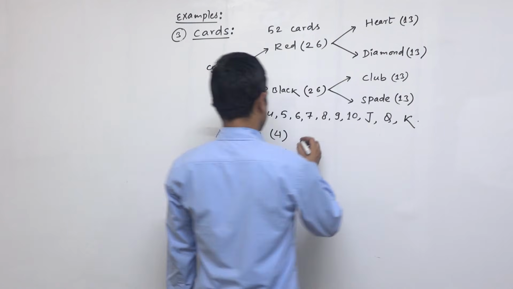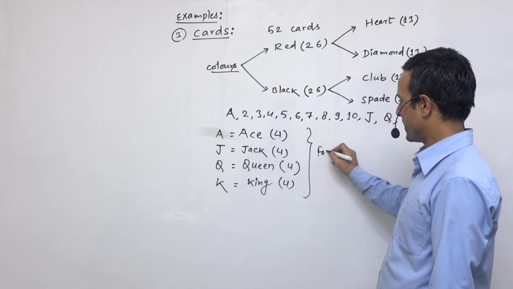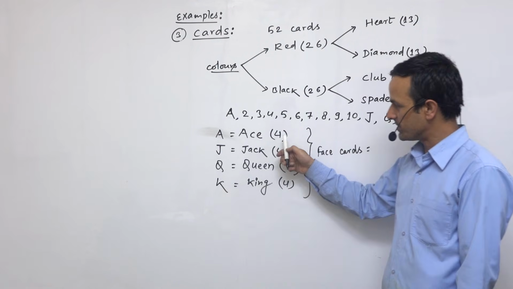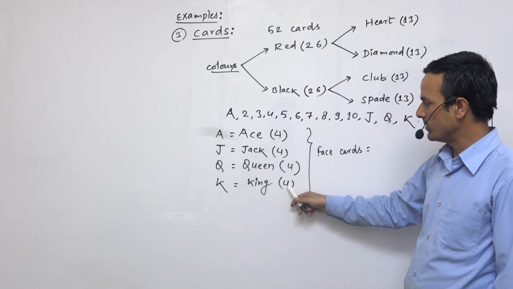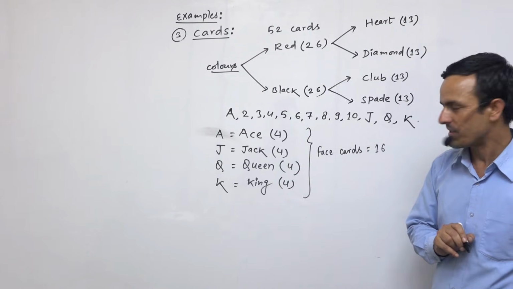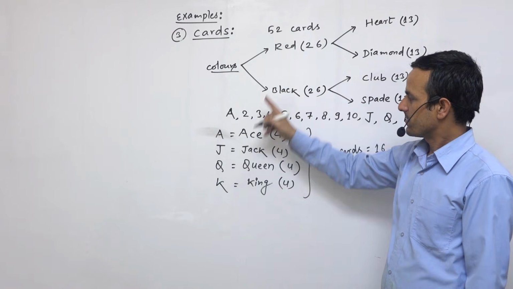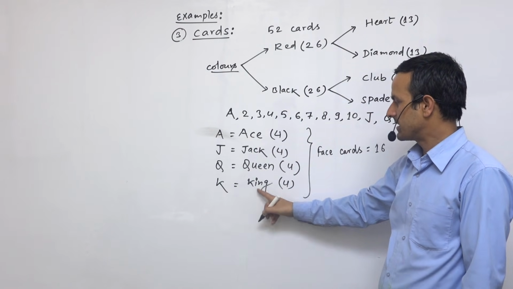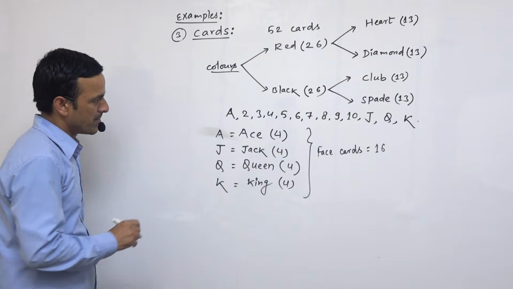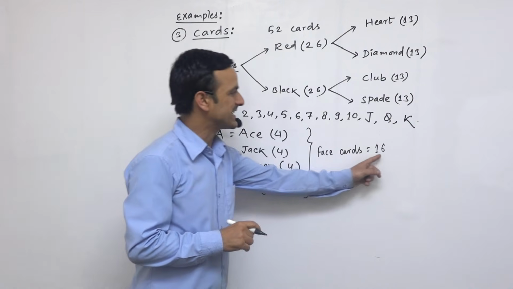So altogether these are the face cards. So how many face cards altogether? 4 plus 4 plus 4 plus 4, that means 16. There are 16 face cards in a deck of 52. Ace, Jack, Queen, King. It shows the clear picture and numbering is not shown over there. So write down face cards 16.